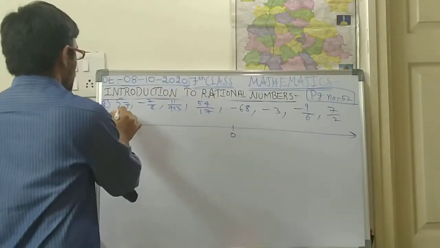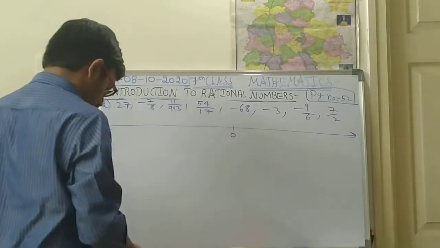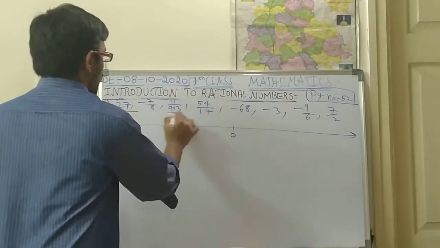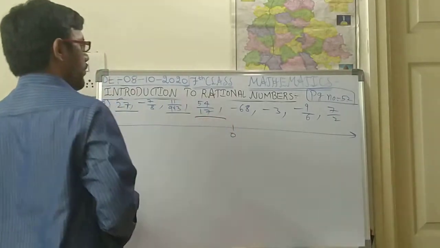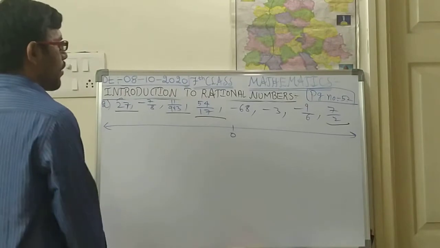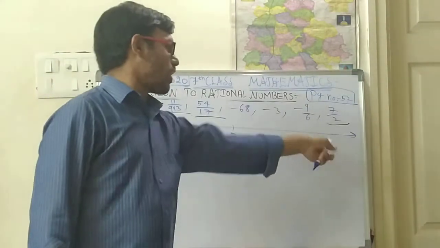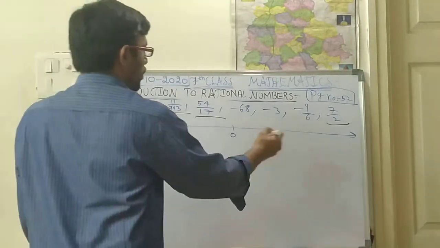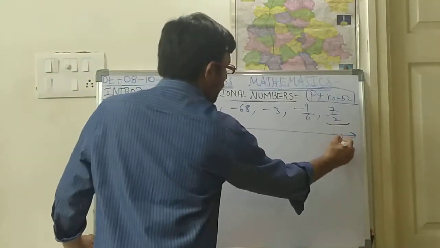So 0, what are positive numbers? So is there any positive numbers? Yes, it is there. So 27, 11 by 943, 54 by 17, next 7 by 2. Okay, whatever the numbers I have underlined, those numbers you are supposed to write after 0. Okay, first we shall write those things.